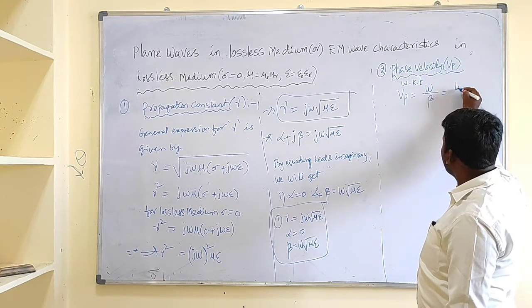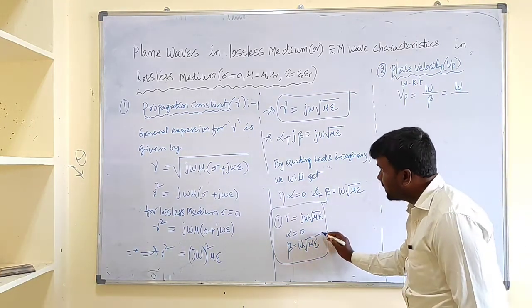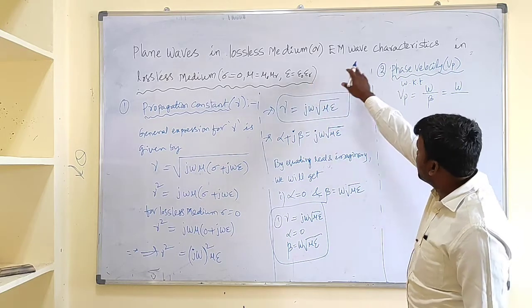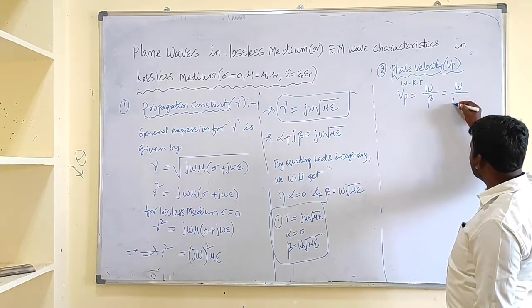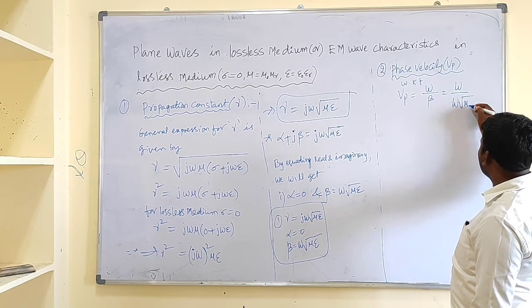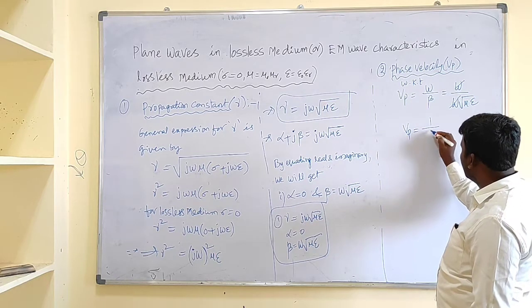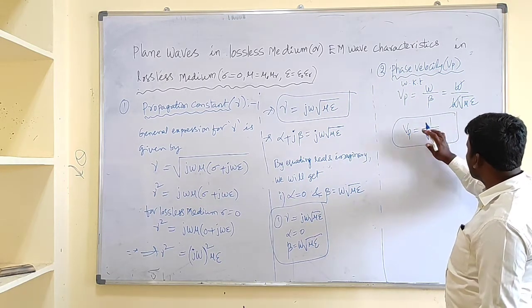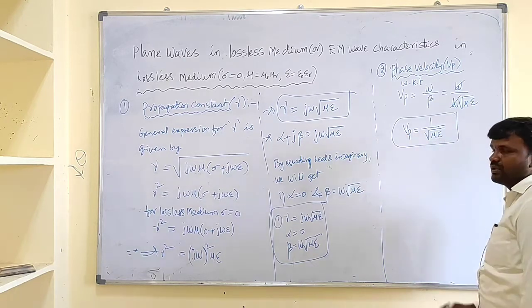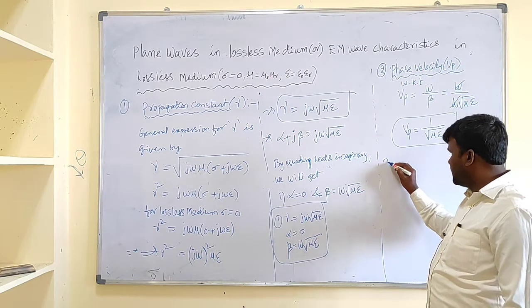Already we have omega, and beta is defined for the plane wave in lossless medium as beta equals omega root mu epsilon. So Vp is omega by omega root mu epsilon. Omega cancels out, and finally we get Vp as 1 by root mu epsilon. That means the wave is traveling with the velocity 1 by root mu epsilon. Next, the third one is lambda.